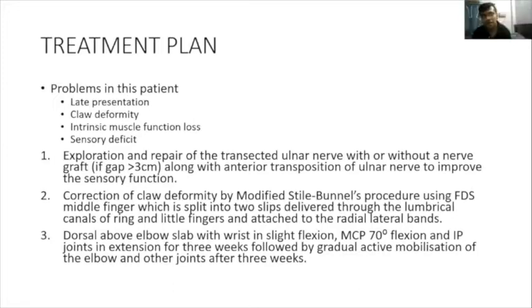The branch to the pronator quadratus. Exactly. The idea of doing a distal nerve transfer in this kind of cases is to minimize the recovery time and to activate the motor end plate as early as possible.